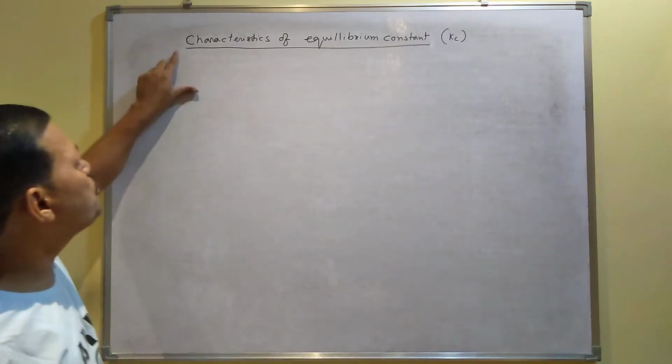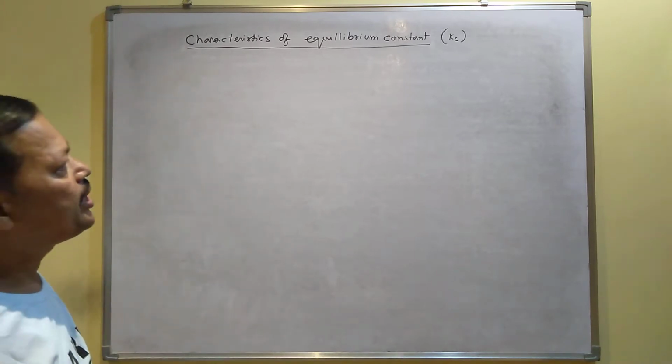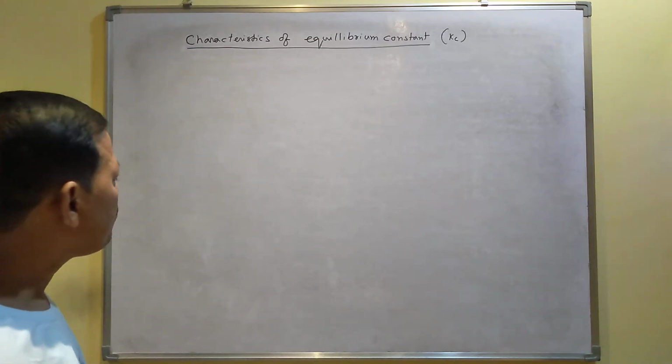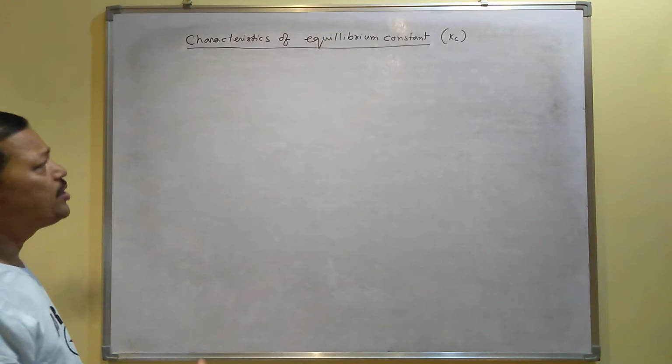Now today I will do about the characteristics of equilibrium constant. This is applicable for Kp also.